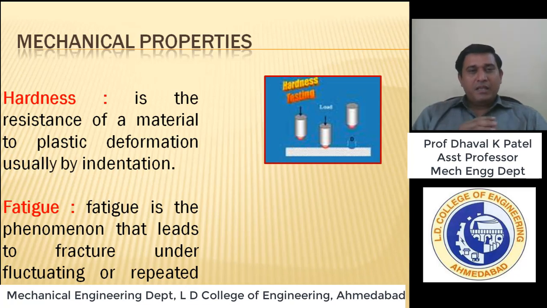For example, when a train goes over the track, you know the sound, dak dak dak dak, right? It means one wheel passes over the track, then the second wheel comes, then the third, so the load is applied at particular time periods. It is repeating constantly, so that is called a cyclic load. Loading and unloading is called a fluctuating load. So fatigue is the phenomenon that leads to fracture, where the material fails under fluctuating or repeated loads. That is fatigue.